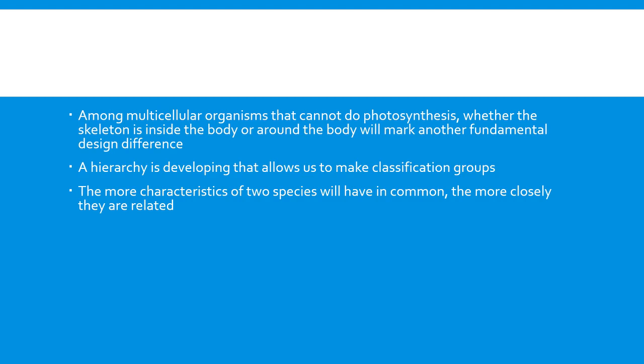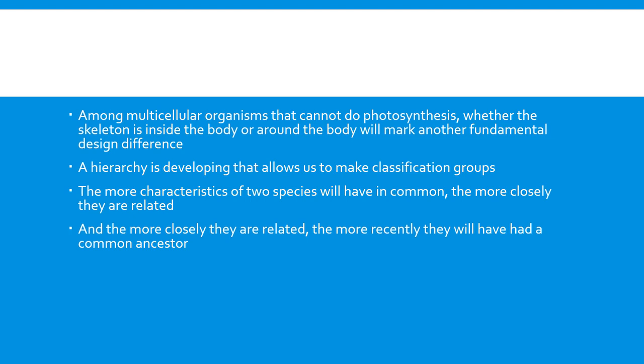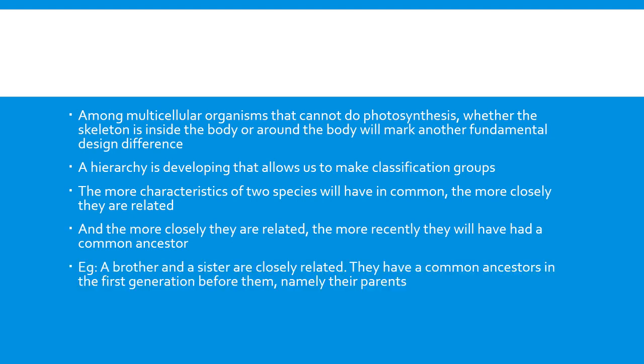The more characteristics two species have in common, the more closely they are related. Whichever two species share more characteristics, those organisms are very closely related. And the more closely they are related, the more recently they have a common ancestor. Organisms that come under more closely related species share a common ancestor, which means they evolved from the common ancestor.